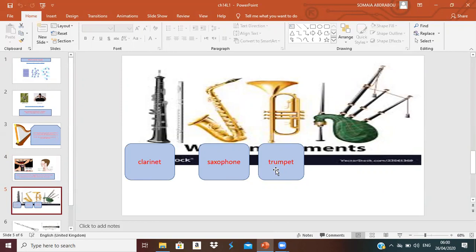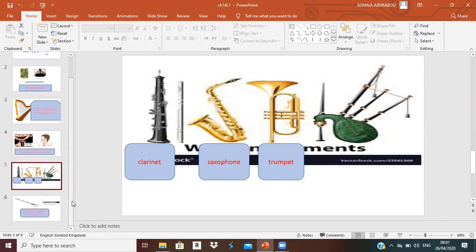Why are they called wind instruments? Because they make sound when we blow air inside them. So when you put them between your lips and blow air inside them, when the air vibrates inside them, the sound will happen. So they make sound by blowing inside them.